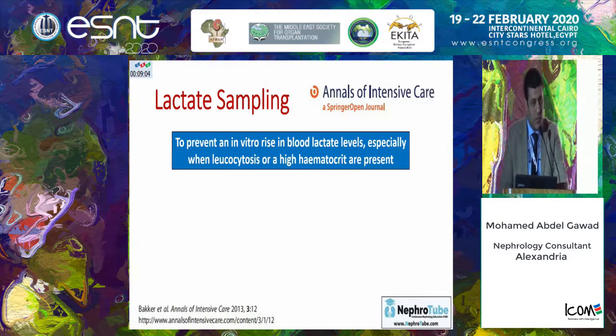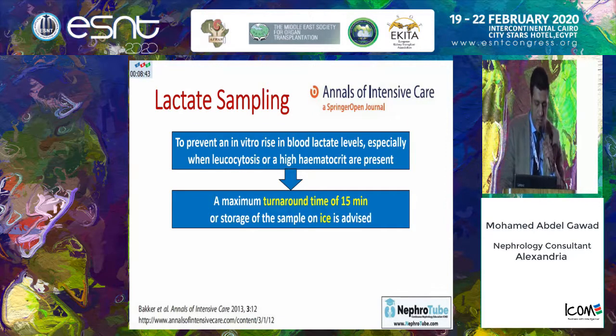It is important to prevent glycolysis in the test tube itself, in vitro, especially if the patient has leukocytosis and high hematocrit. This may increase the level of metabolism of the cells in the test tube, elevate the lactate level, and give a normal value or abnormally high lactate serum level.